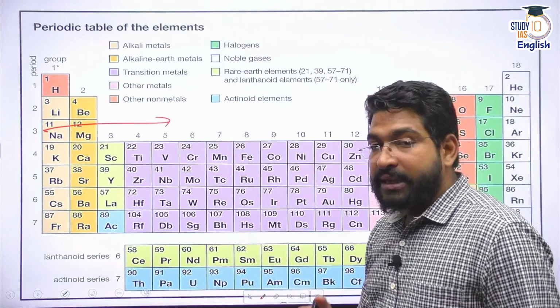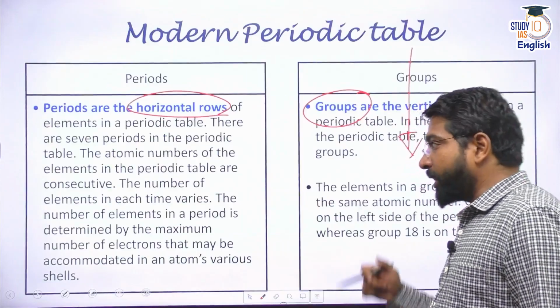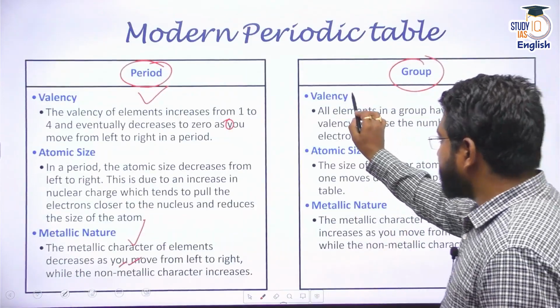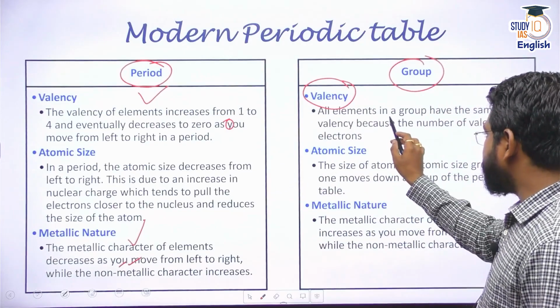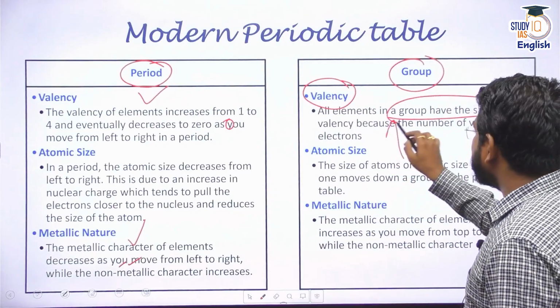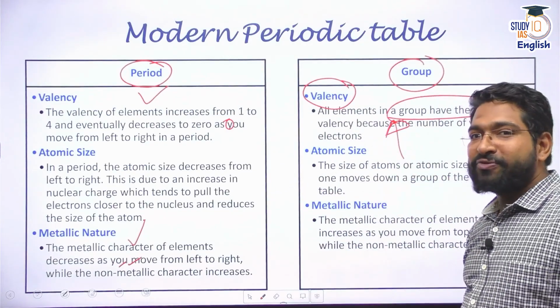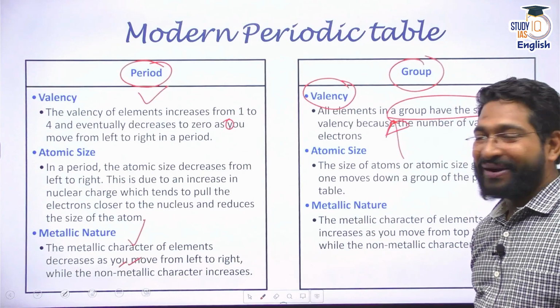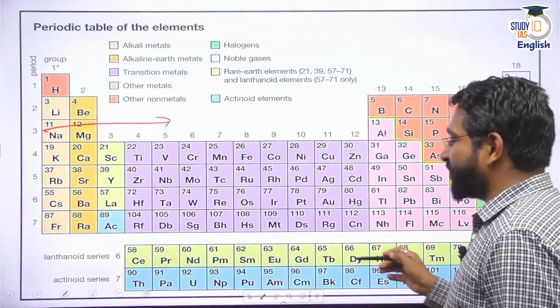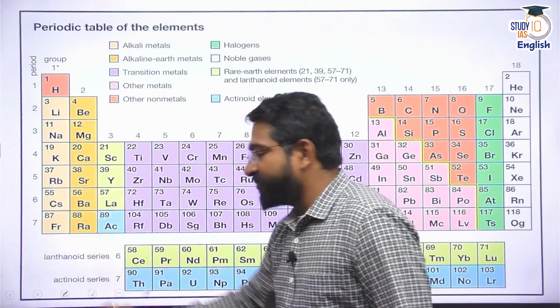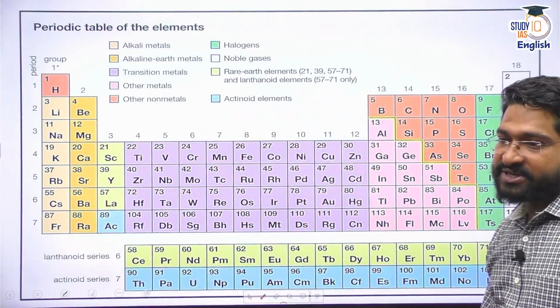Now, similarly, the same properties, if you look for a group, that means in a vertical way, the valency. All the elements in a group shall have the same valency because there will be the same number of valence electrons. All right. Now, this is interesting, right? In a group, that's how we have put them on the basis of their physical and chemical properties.